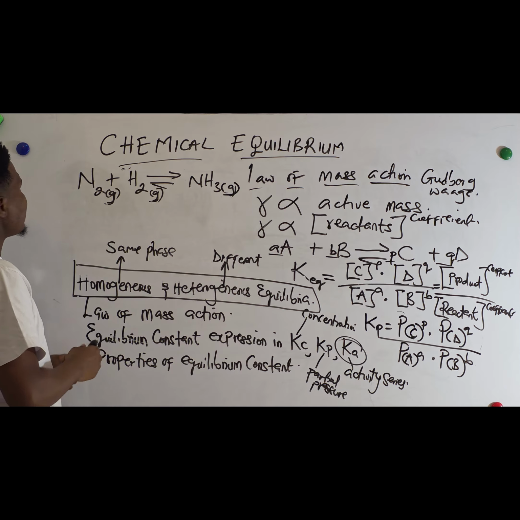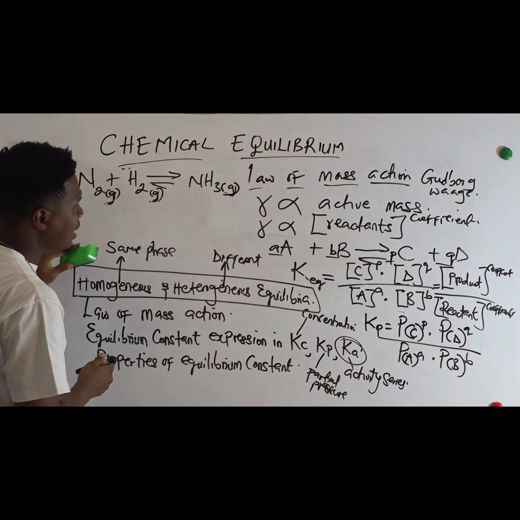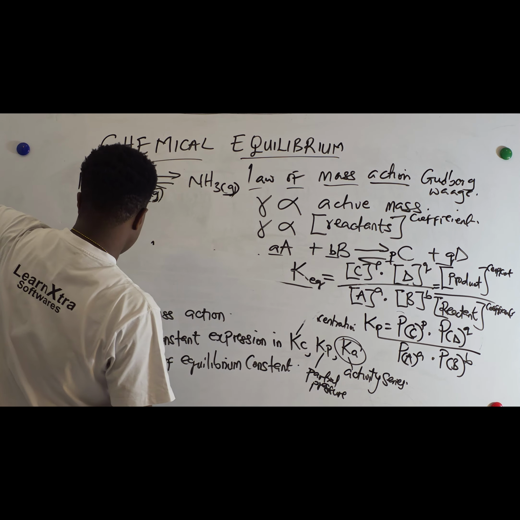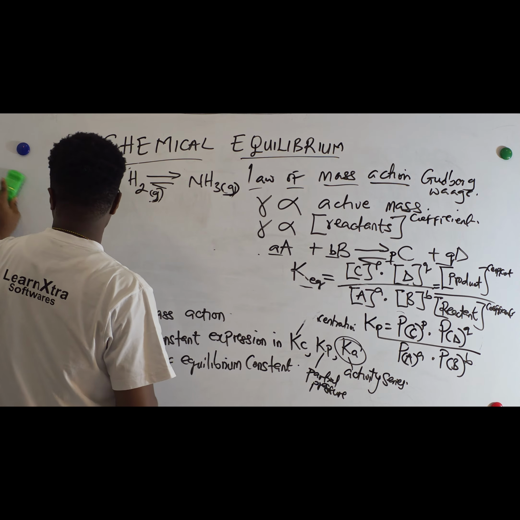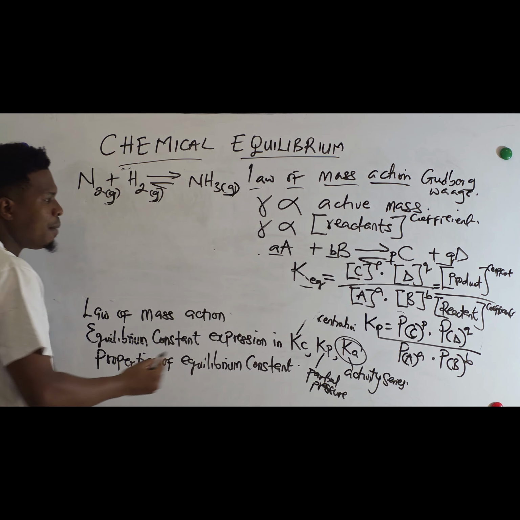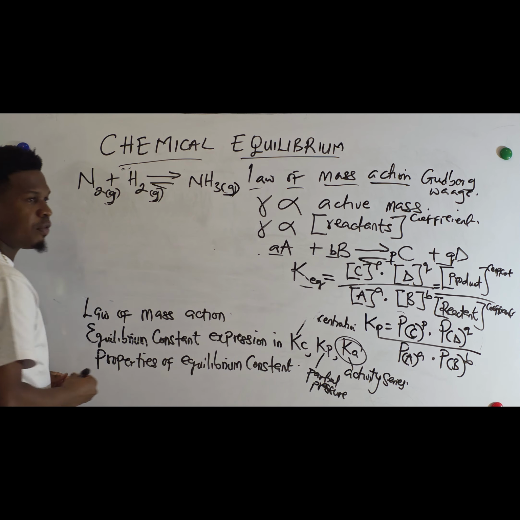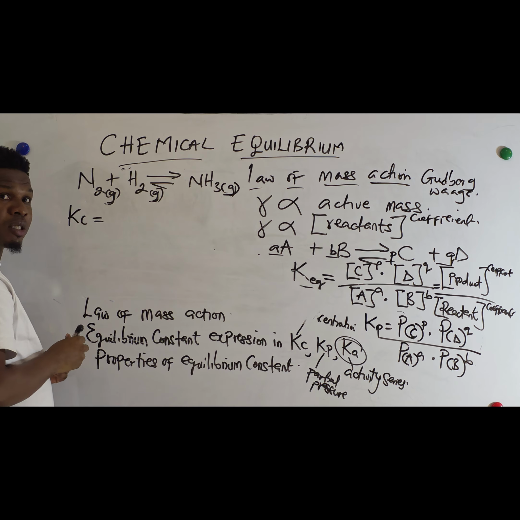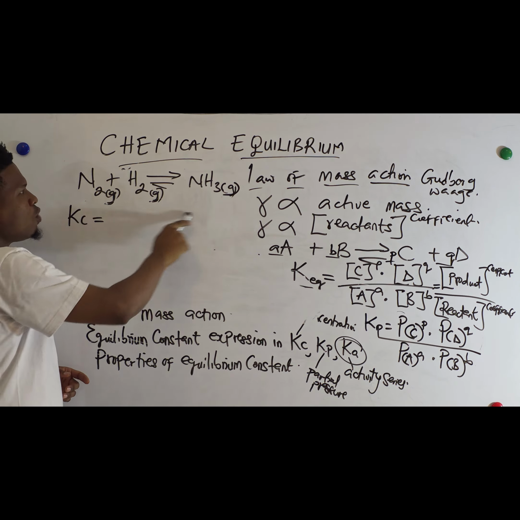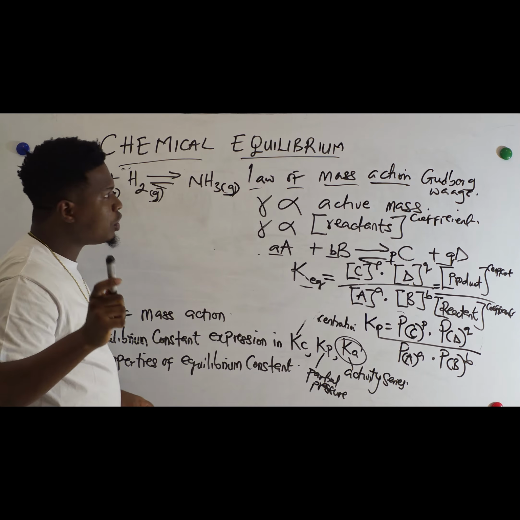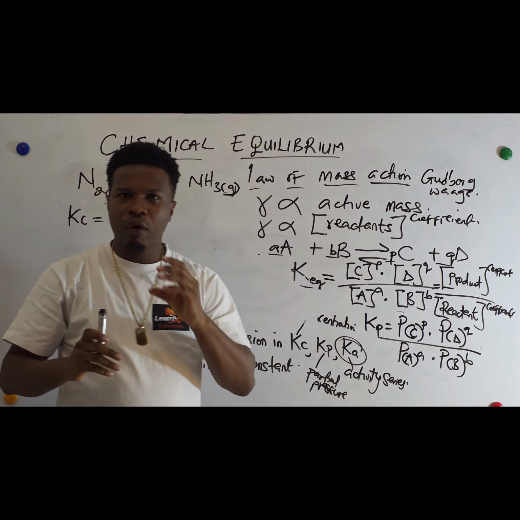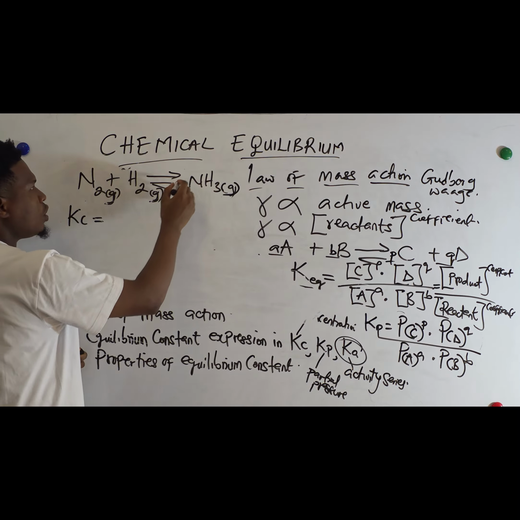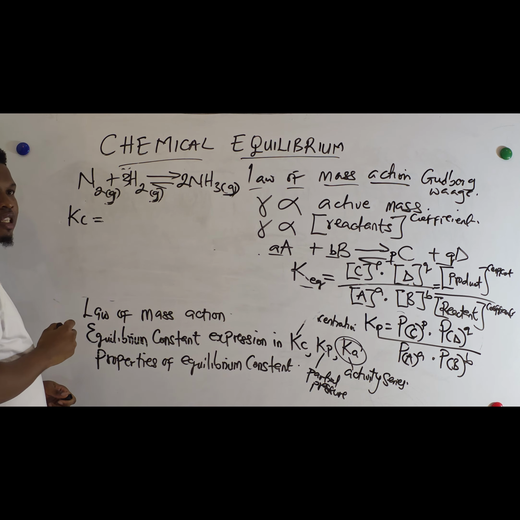Now, my concern is, how do we write the equilibrium constant of this expression? In terms of Kc, it's simply going to be Kc is equal to, but before you write the equilibrium constant, you must make sure that your equation is balanced. A balanced equation obeys the law of conservation of mass. Mass is not destroyed. It's converted from one form to another. So balancing this equation, I'll put 2 here, I'll put 3 here. I think it's balanced now, right?